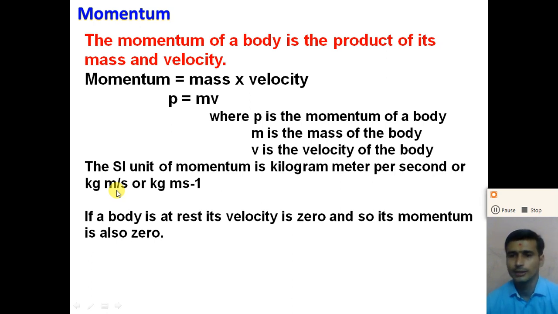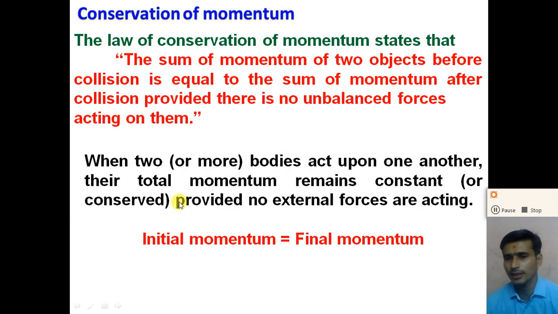So from that, conservation of linear momentum. What do we mean by the conservation of linear momentum, or conservation of momentum? Conservation means constant. The linear momentum of the object remains constant with time. That is called the conservation of momentum. So the conservation of momentum means that the momentum of the object remains constant with time, right?